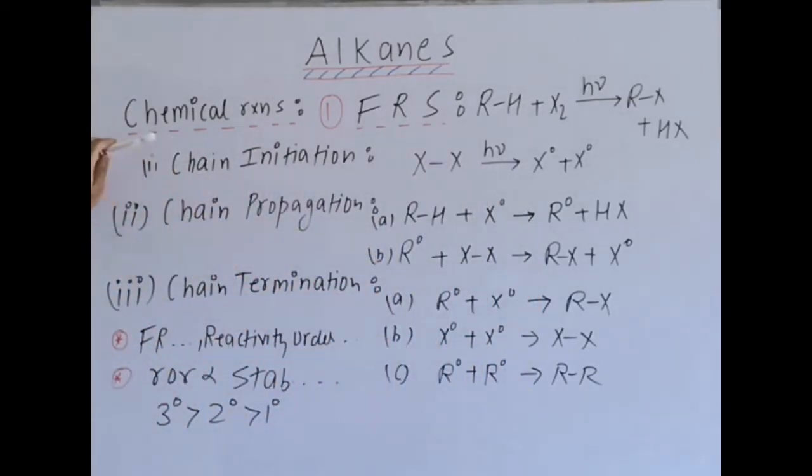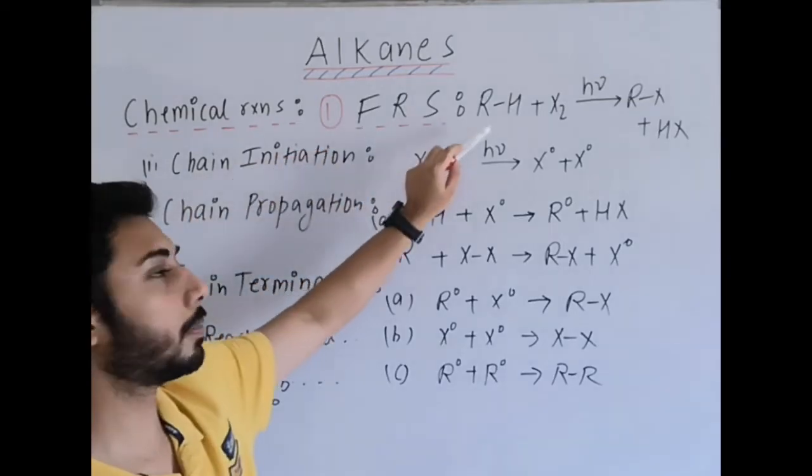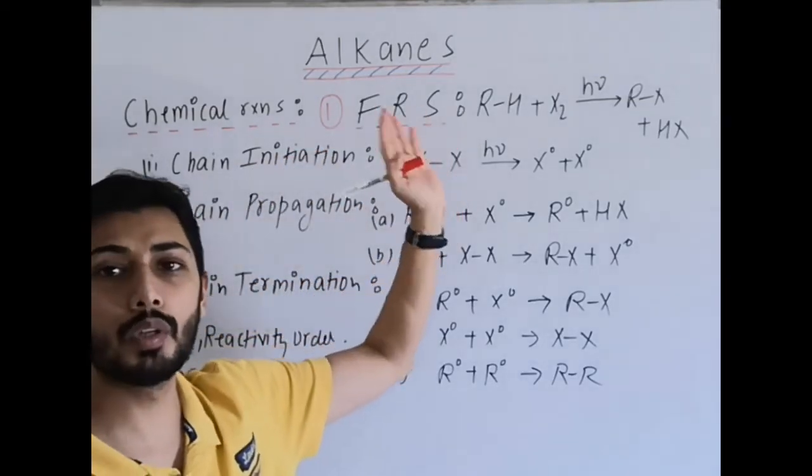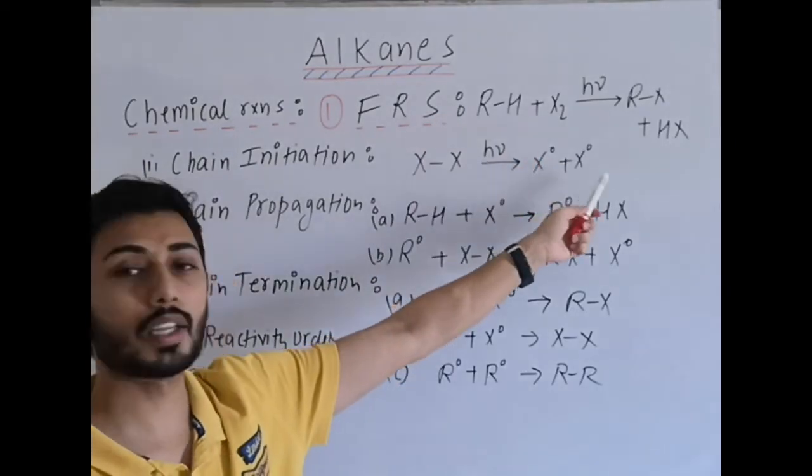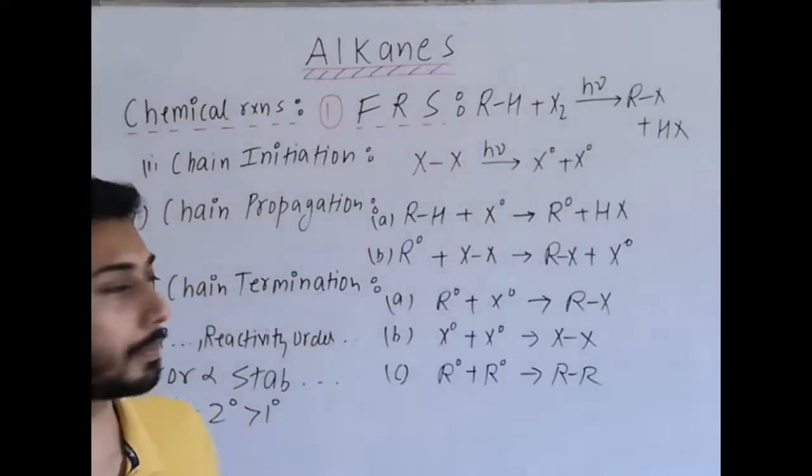Next, it occurs in 3 steps. It is a chain reaction. The 3 steps: first is chain initiation, second chain propagation, and third chain termination. In the initiation step, the halogen in the presence of light or heat undergoes homolytic bond fission and X radicals are formed. It is an endothermic step.